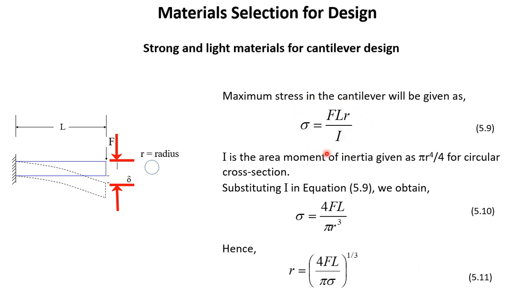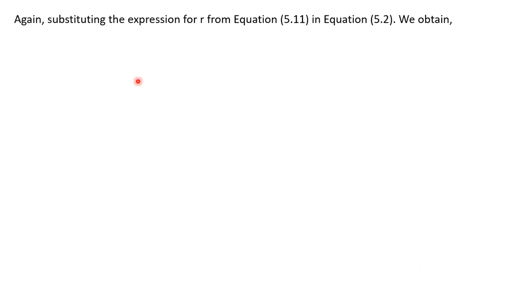Now we will substitute this expression for r in the mass equation. So substituting the expression for r from equation 5.11 in equation 5.2. So equation 5.2 was given as mass is equal to pi r squared L multiplied by rho. Rho is the density. So this is the mass of the cantilever.